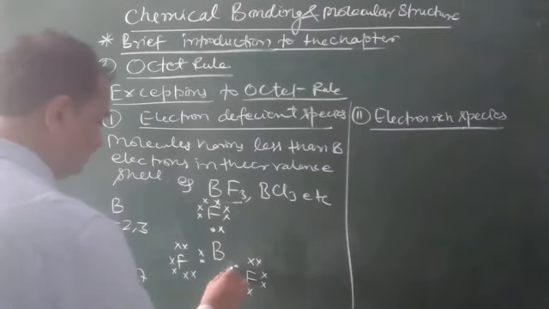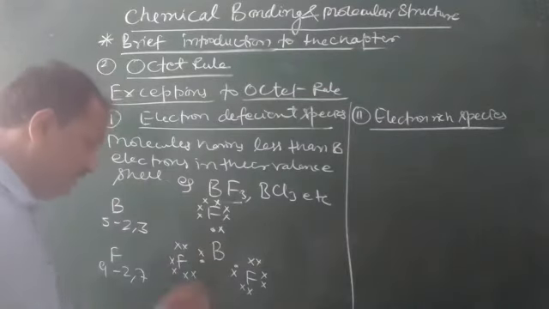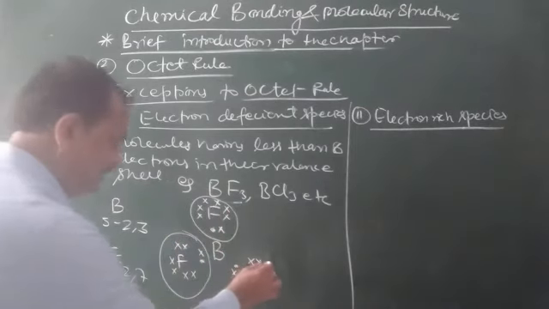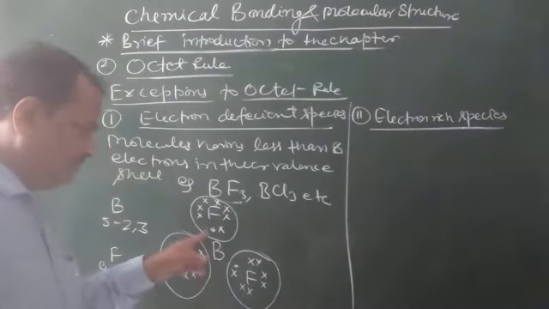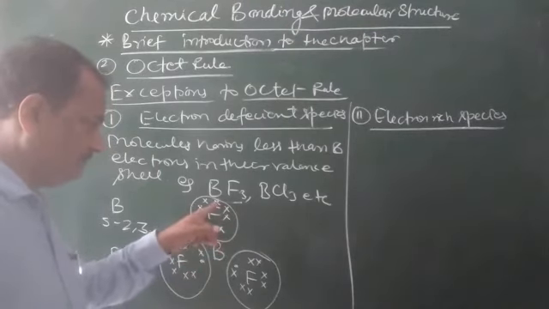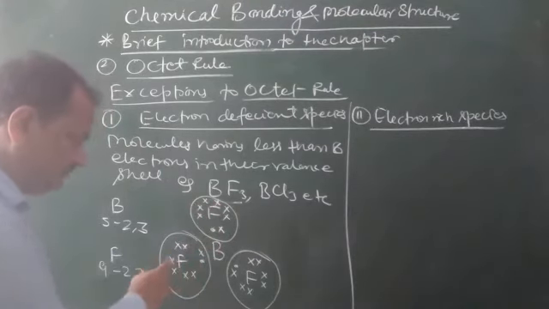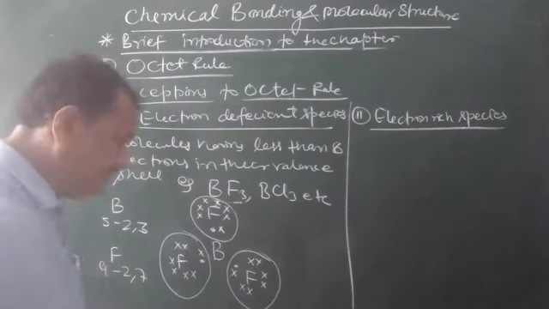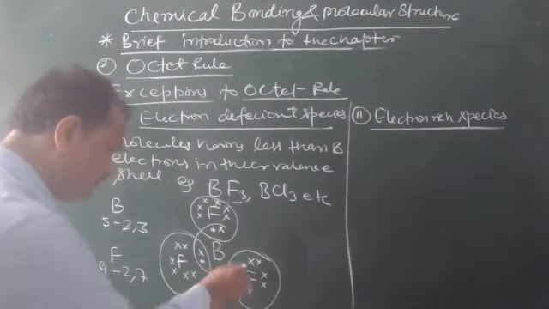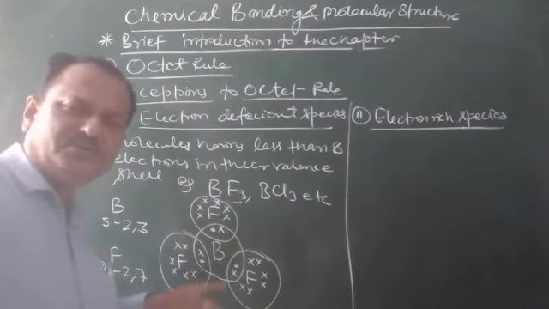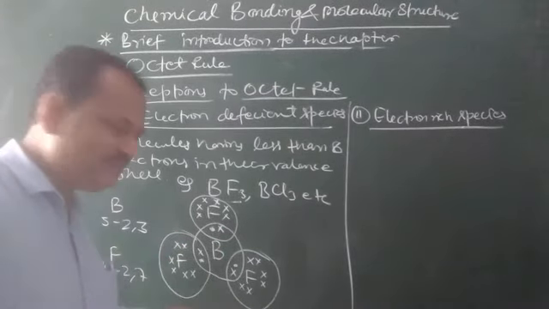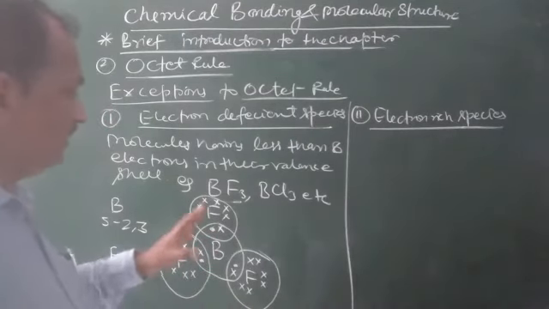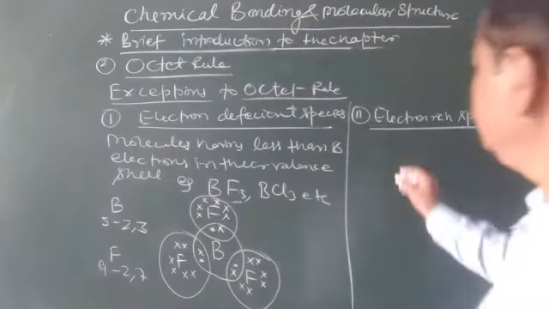Now see, here there is the formation of bond and the octet is complete in each fluorine: 1, 2, 3, 4, 5, 6, 7, 8. So 8 electrons are there, but what about boron? Just like union and intersection in mathematics, 2 electrons and 2 electrons, so boron has only 6. So this is electron deficient.